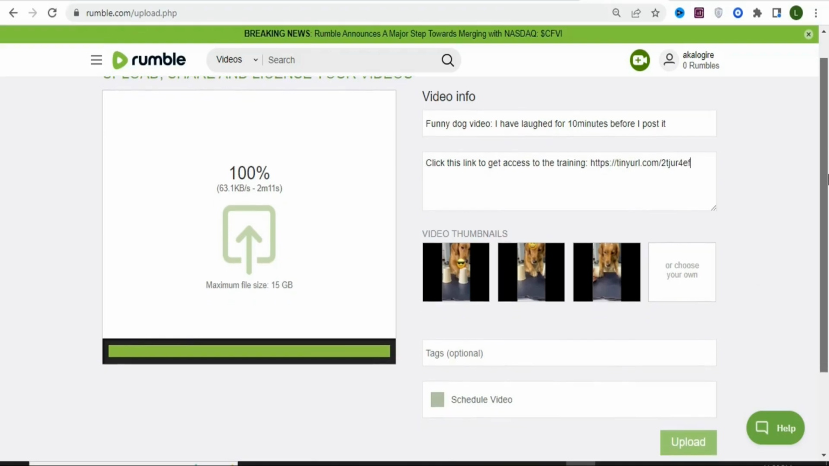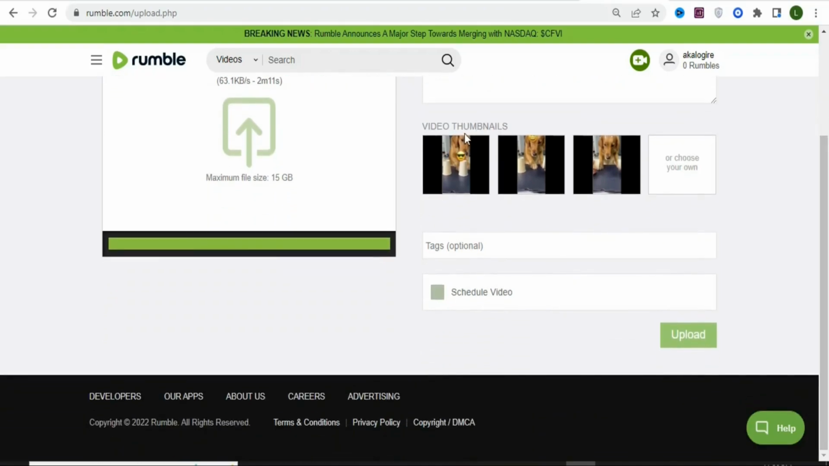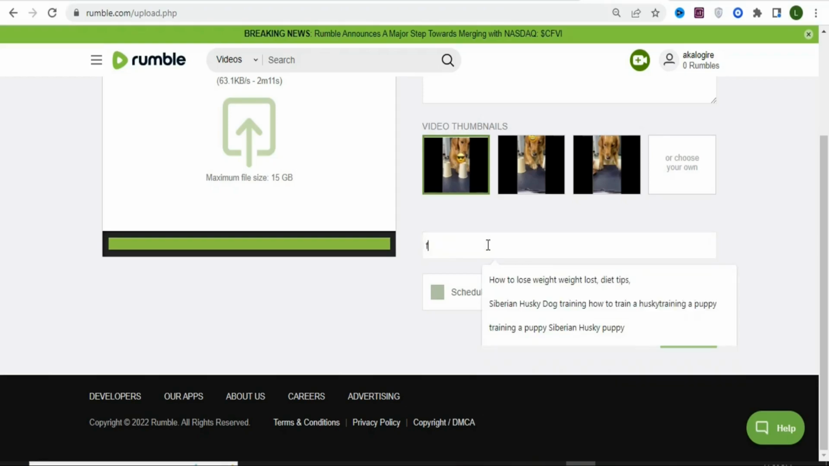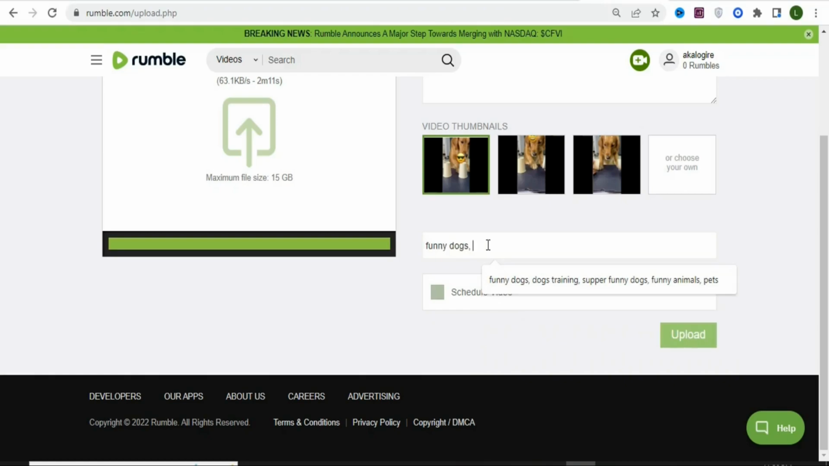Once you paste your link, the next thing is that you are going to select a thumbnail for your video. So you can just select any of them. You want your video to be ranked on this particular website, so you are going to type something like funny dogs. You are also going to type something like funny videos, viral videos, funny pets. You have pets. So just like this, you are going to add your tags right here.